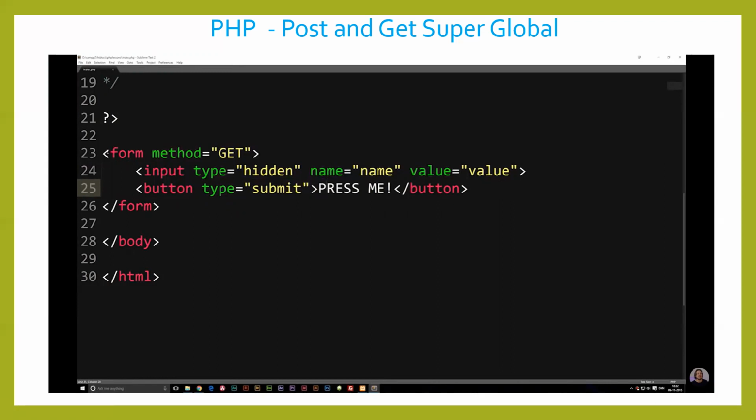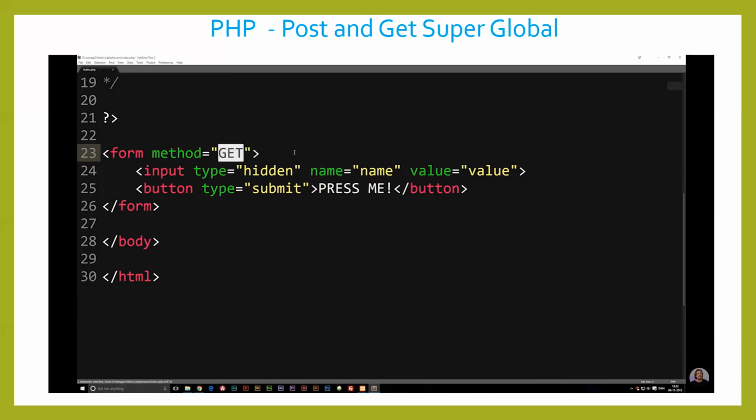Now, inside my form tag, you guys may see that I put something in here called a method. A method basically tells our submit button what to do with the information. Right now, I set it to get, meaning that it's going to pass it into the URL, and we can see it inside the URL. Now, if I were to set this one as post, it's still going to pass it, but we can't actually see the information inside the URL.